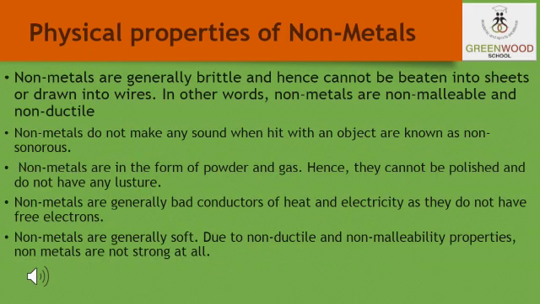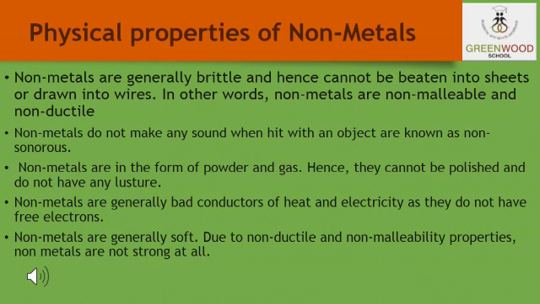Now students, so far we have discussed metals and their various physical properties. Now let us discuss non-metals and their physical properties. Non-metals are generally the opposite of metals. These are the materials which do not possess any of the characteristics or qualities of metals, so they are termed non-metals.